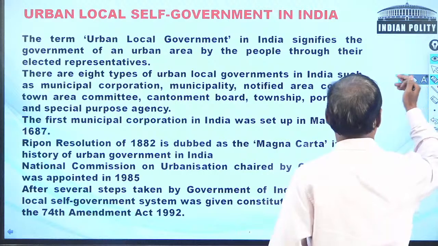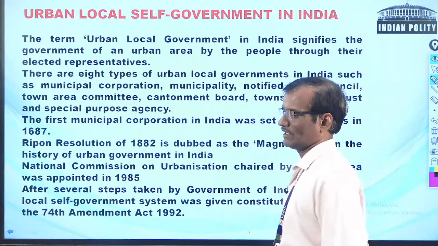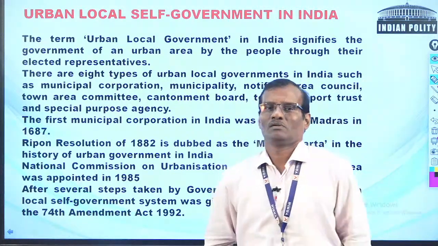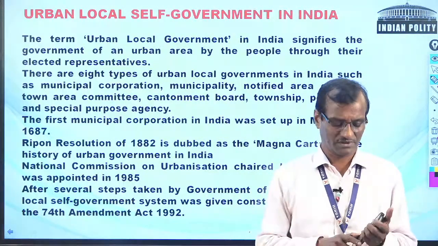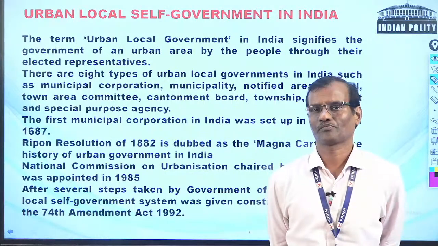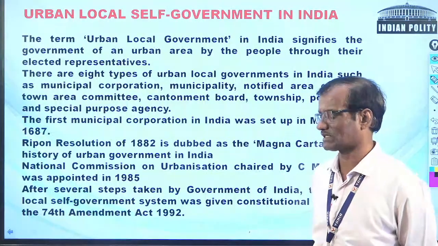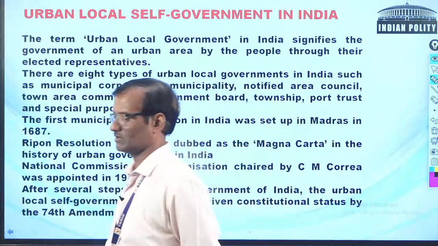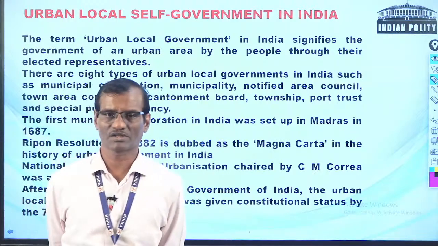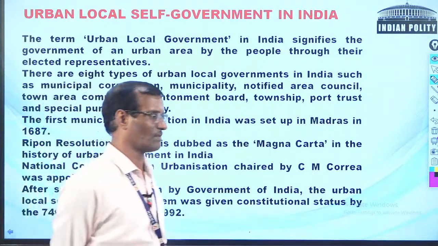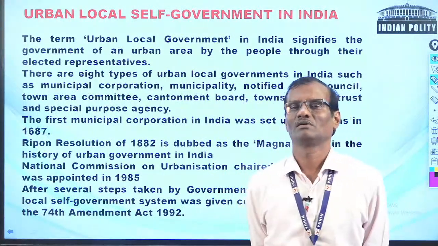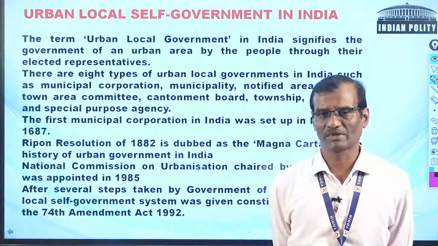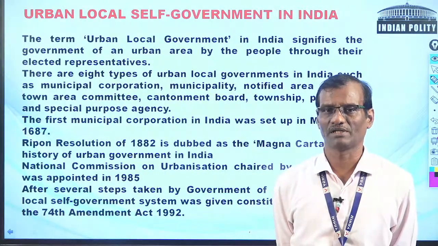Urban local self-government refers to elected government in the urban administrations like Panchayat Raj. But unlike the Panchayat Raj system, the urban system was not a constitutional provision. Earlier there was no mention of urban areas anywhere in the Constitution, as Panchayat Raj was mentioned in Article 40.